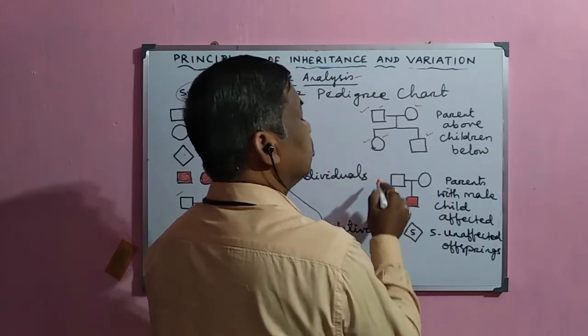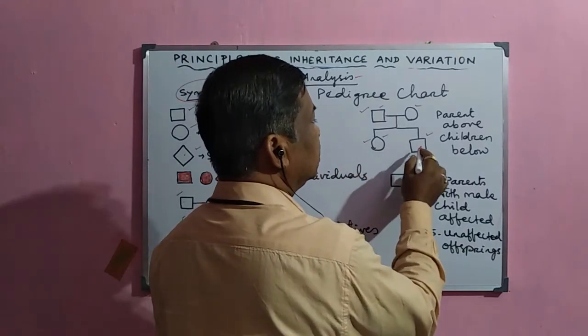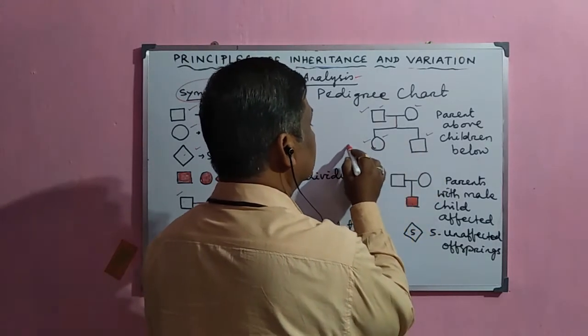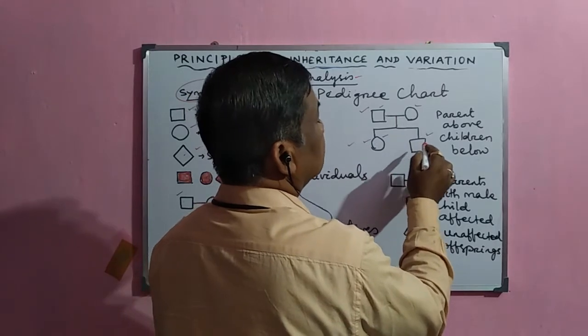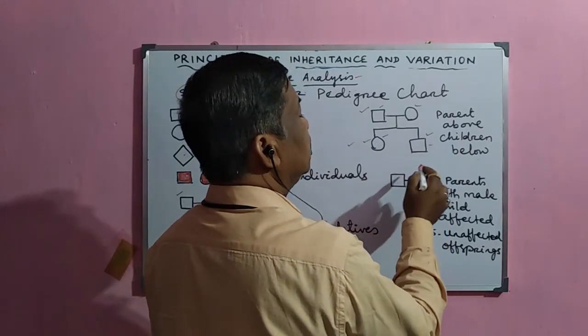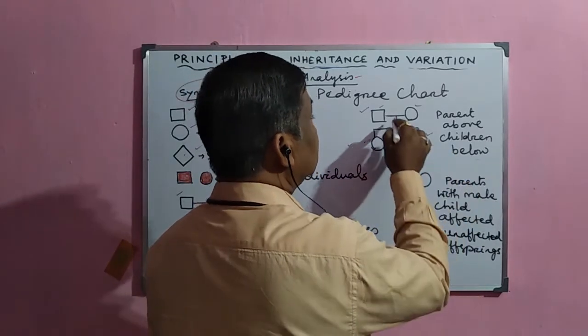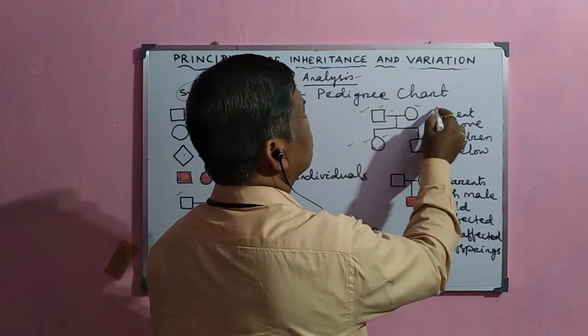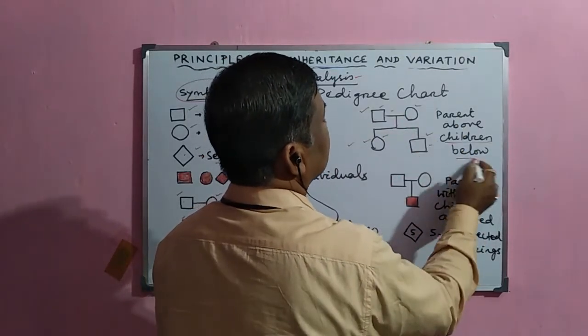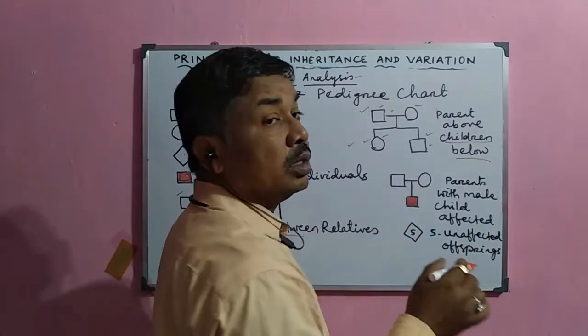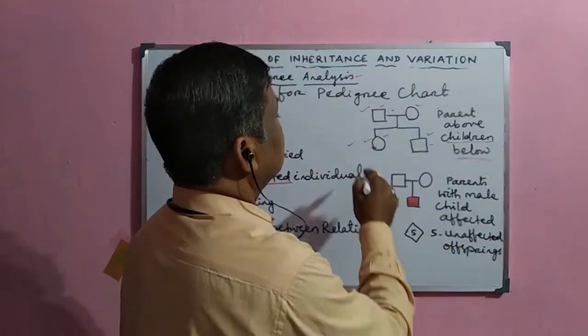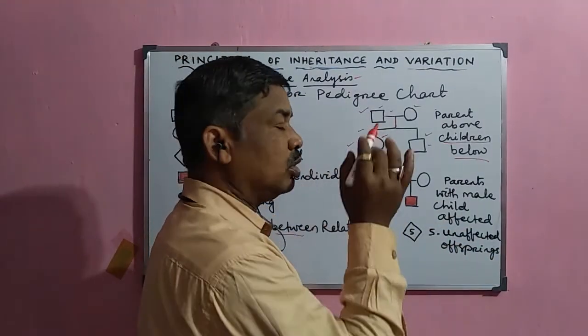This is the female child, and when she marries, she will marry another one, or if it is the male, he will marry another one. So this is a different thing, but these are the descendants of these parents. They are the children, normally indicated below in this form or in this symbol.